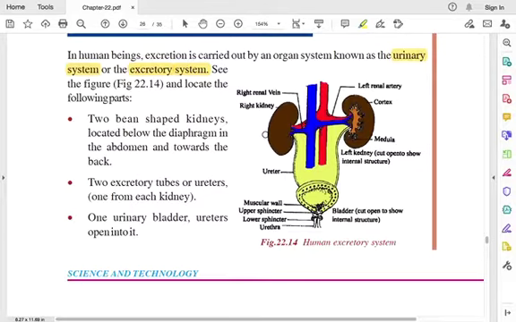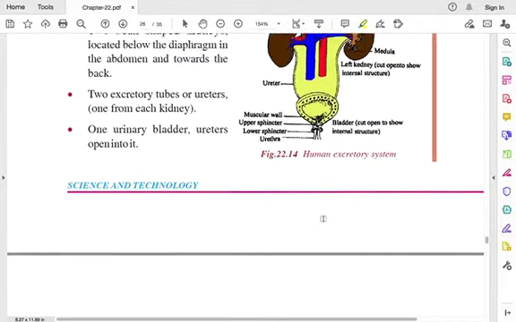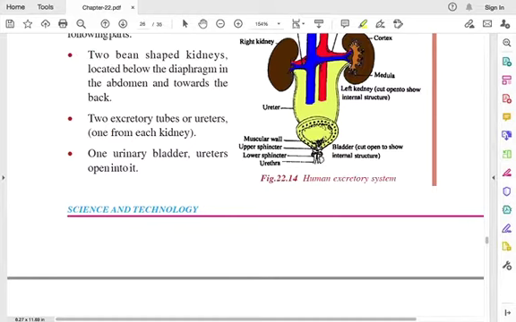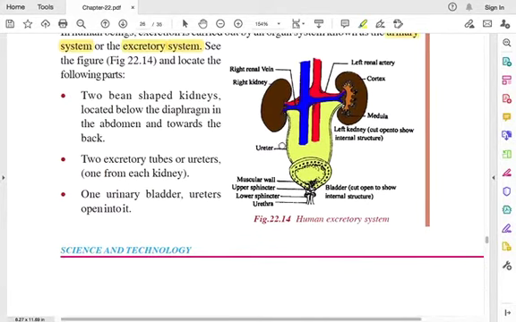Two excretory tubes or ureters, one from each kidney, lead to one urinary bladder, and the ureters open into it. Finally the waste is excreted through urine. So this is the human excretory system.